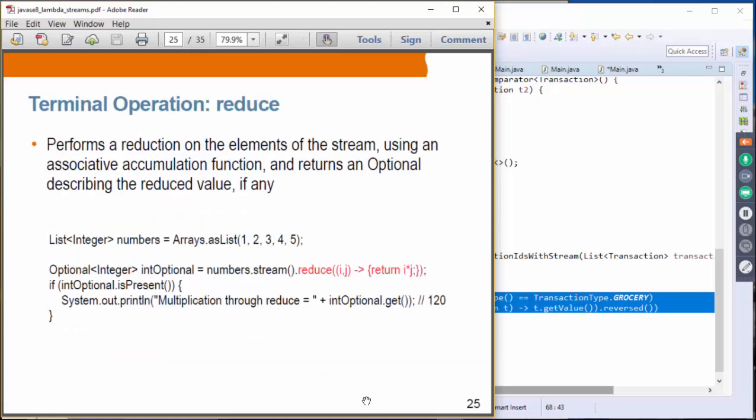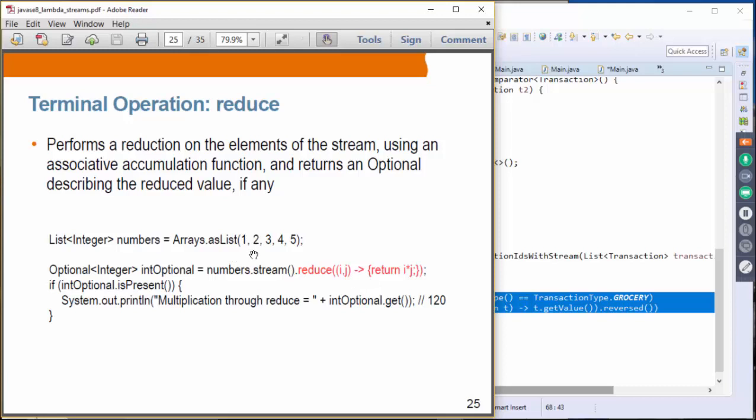Okay, reduce. It performs a reduction on the elements of the stream using an associative accumulation function, and returns an optional describing the reduced value, if any. In this case, we have the numbers 1, 2, 3, 4, 5, and a reduce function taking two items, I and J, which multiplies them and then repeats the process.